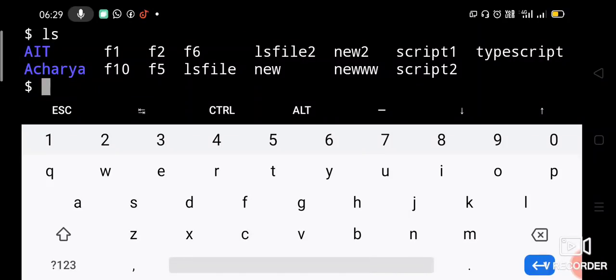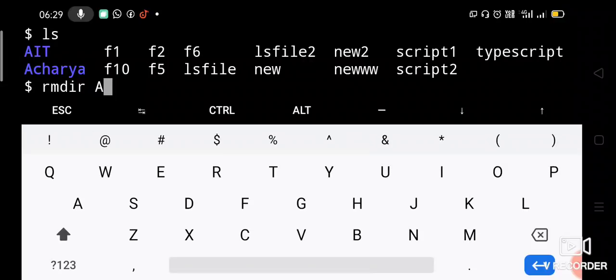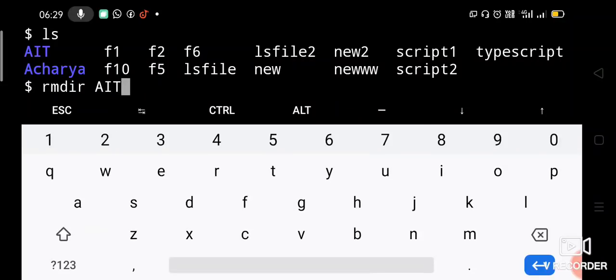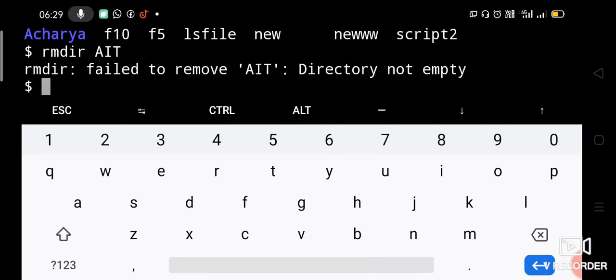So now let us delete AIT and from the beginning we will create the hierarchy. So how to delete AIT? Let us say rmdir for removing the directory, space, name of the directory. So I will give rmdir AIT, press enter. It failed to remove AIT because the directory is not empty. So you should know that whenever you remove a directory, that directory should be empty.